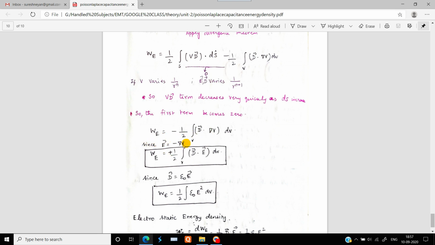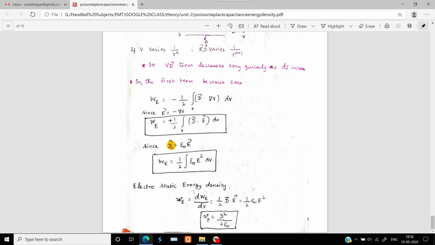So we know that the E vector is going to be minus del V. Then we can write this energy as 1 by 2 times the volume integration of D dot E vector dV. Since we know that the D vector is epsilon naught E vector, we can write this as 1 by 2 times the volume integration of epsilon naught E square dV.